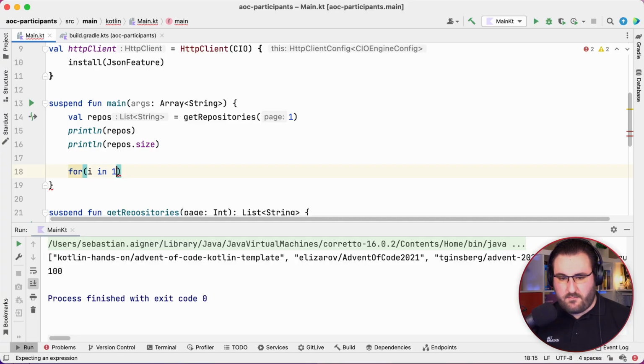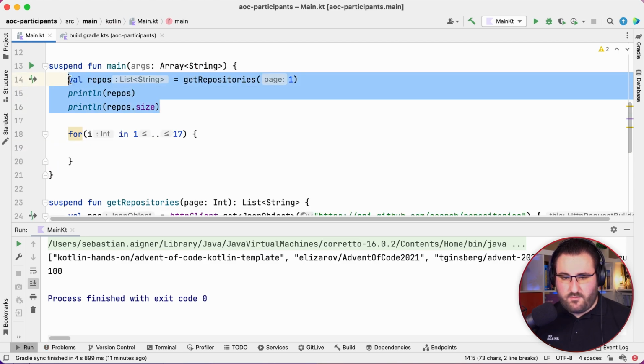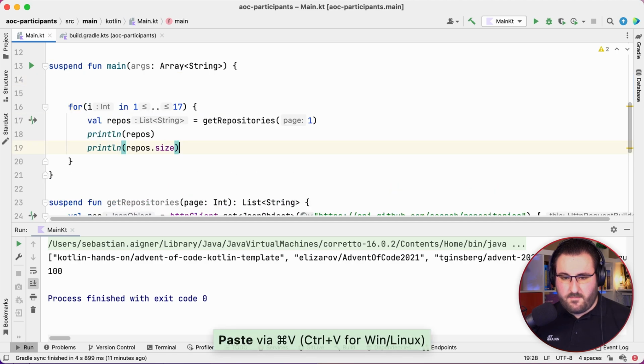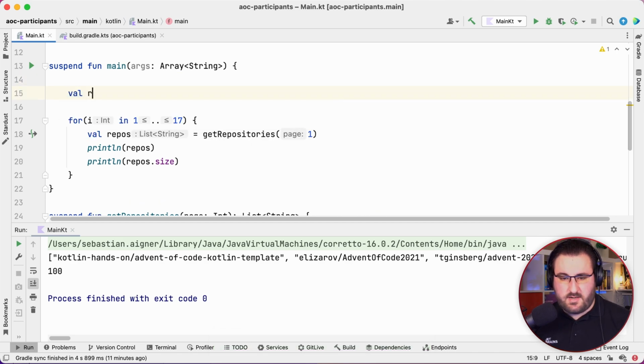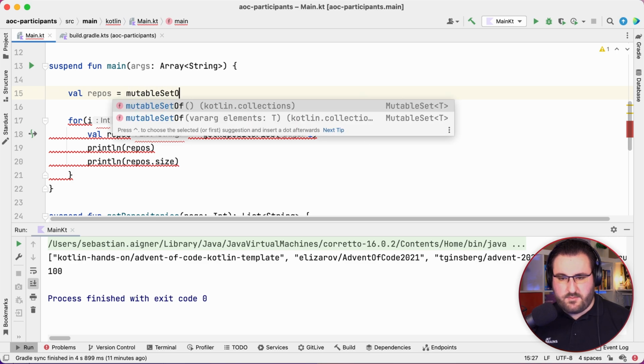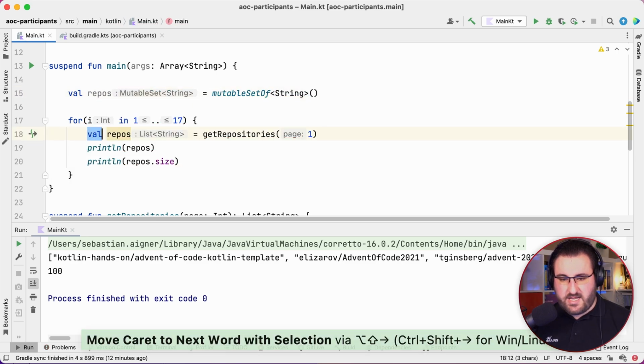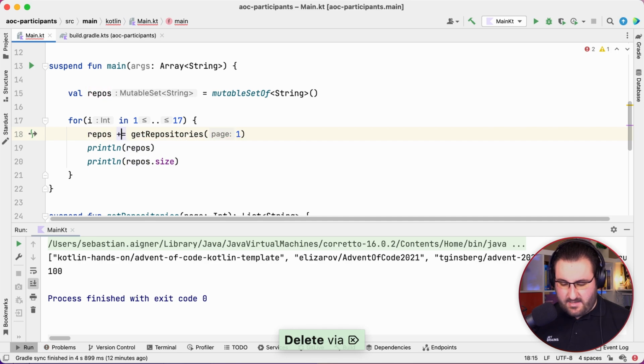Okay, now math dictates that we need to do this 17 times to get the more than 1,600 people who participated. So let's just write a quick loop to do that. We will just use a for loop, and we will go from 1 through 17, and we will do this call. And I suppose we should probably collect these repositories in some kind of variable. Yeah, a set seems to make sense, so we'll just create repos to be a mutable set of strings. Instead of initializing the variable here, we will just be adding to the set whenever we call get repositories.